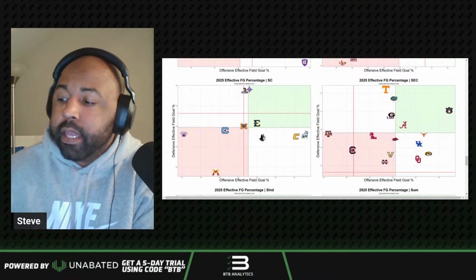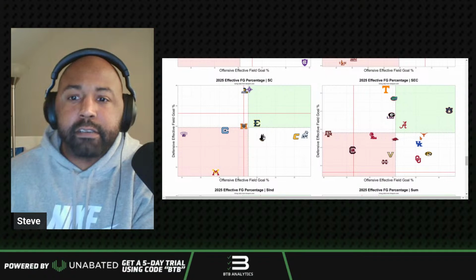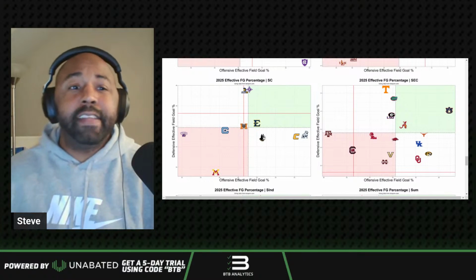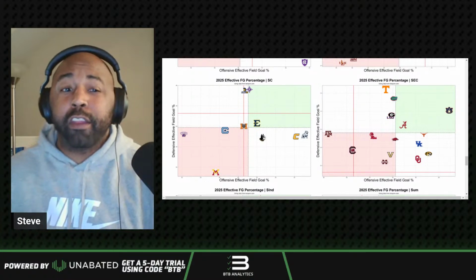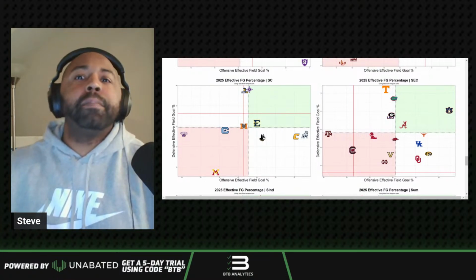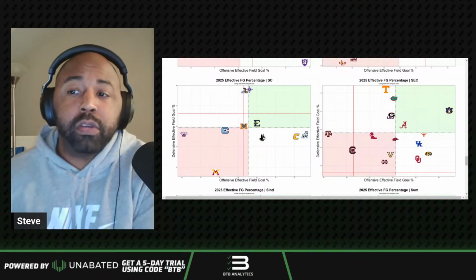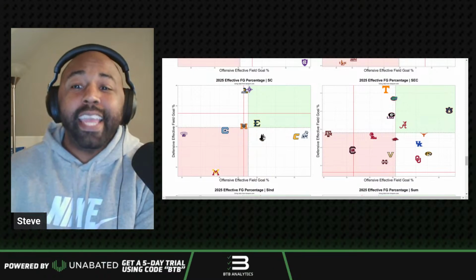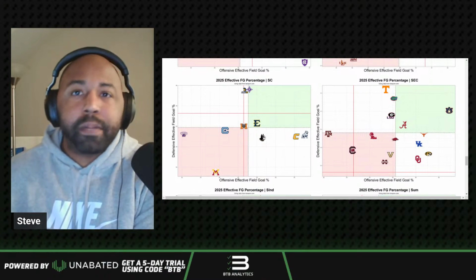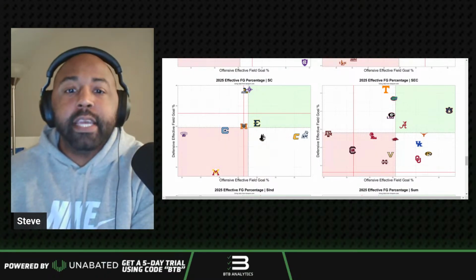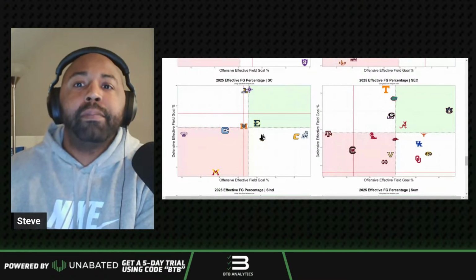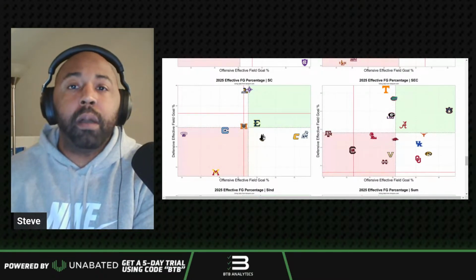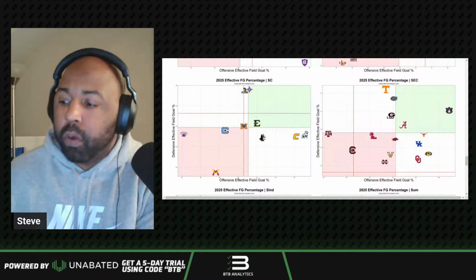But the problem here is you look here. Again, offensive, the better you are, the more to the right you are. The closer to the top you are, the better you are defensively. This is where Alabama shines defensively. I don't think Alabama gets a lot of credit for that because they're putting up a ton of points and their opponents are putting up a ton of points. But the reason is that Alabama has the fastest tempo in the country. When you get more possessions, of course you're going to put up more points. Even if you play pretty good defense, it's just more opportunities for your opponent to score because you're giving the ball back to them a little bit more.